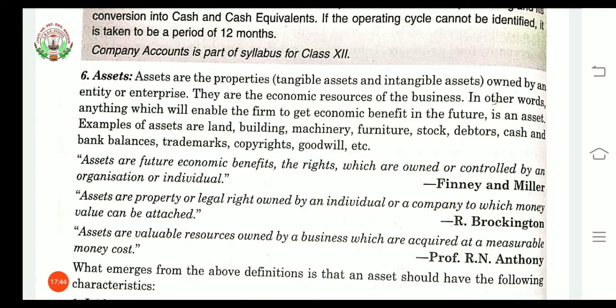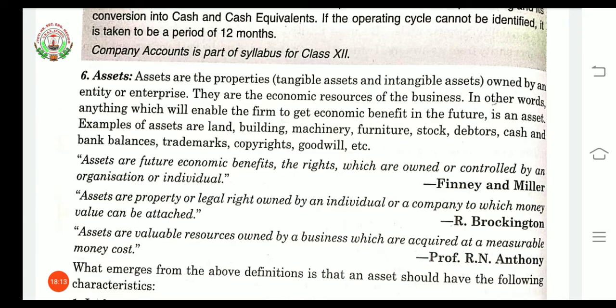Tangible means assets which have physical existence, and intangible means which do not have physical existence. Further it will be explained. Then these assets are considered as the economic resources of the business, and because of these the firm is able to get economic benefit in the future.